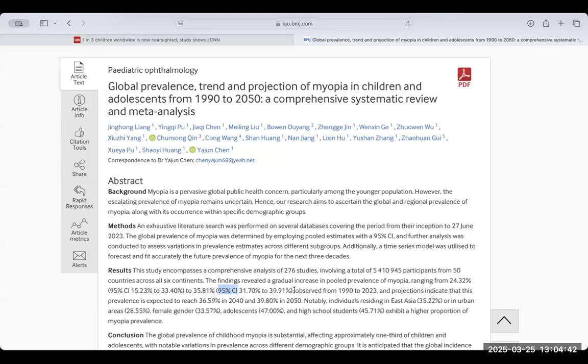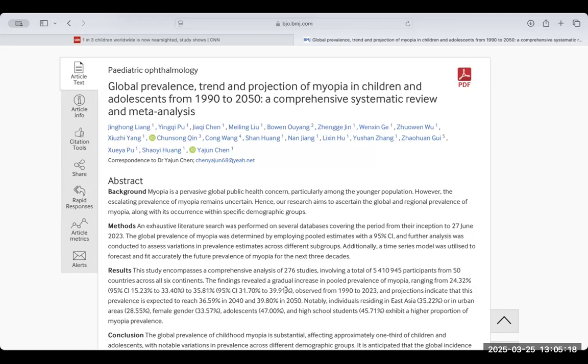So the 1 in 3 is not a fact, it's not the true parameter, it's the statistic, it's the point estimate. So they're telling you that the true P, the true percentage of children with nearsightedness is between 31.7 and 39.9% with a 95% confidence. So they're leaving out a lot of information.